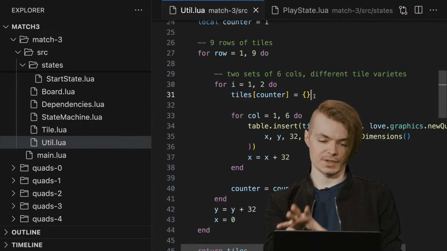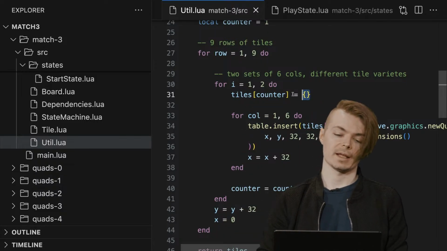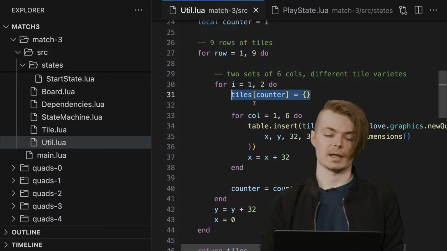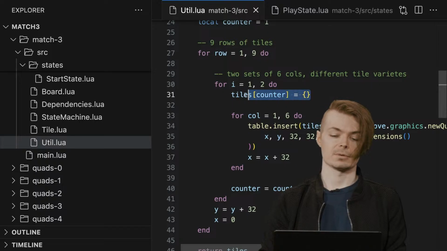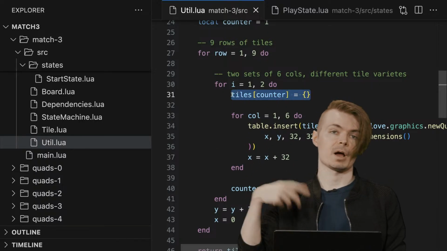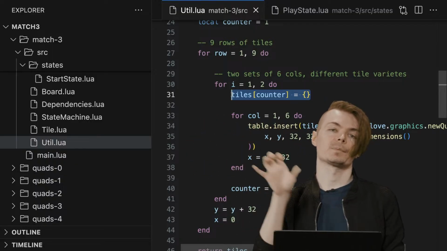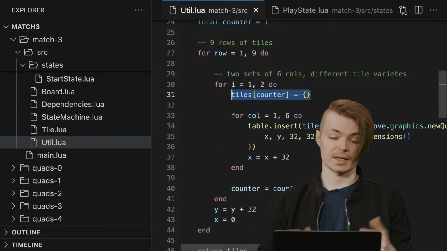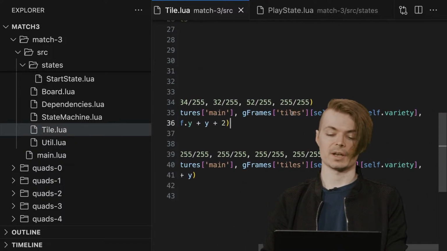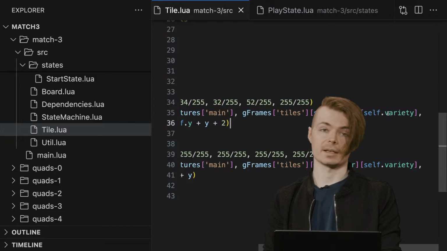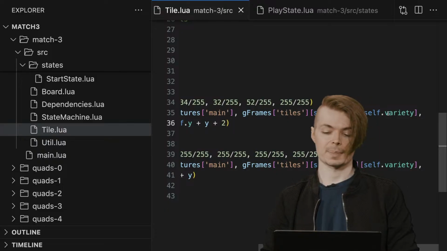But essentially what this variant of generate quads is doing is iterating over each row, creating a row sheet, and then a half row sheet, which gets populated with just the 6 colors, 6 color blocks at a time, all the way through the sprite sheet. That allows us to do what we see here, where we can index into the tile sheet at color, and then also at variety. Variety will just be a 1 through 6 into that table.